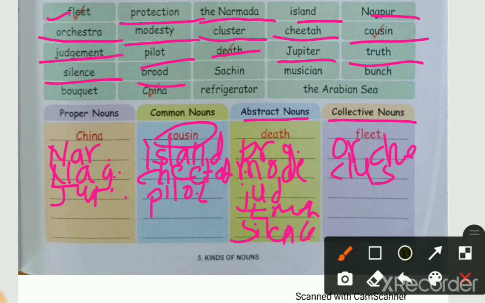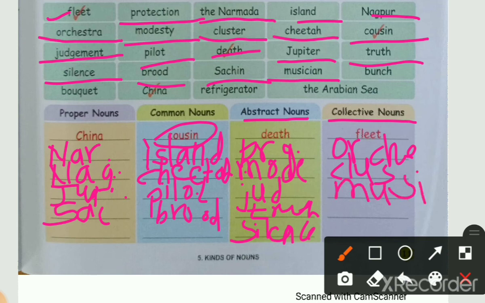Then next word is brood. Brood comes in a common noun. So write here brood. Then next word Sachin. Sachin is a proper name, so it comes in a proper noun. Next is musician. It means a band of musicians, a collection of musicians, a group of musicians. So it will come in a collective noun. So write there under the collective noun, musician.